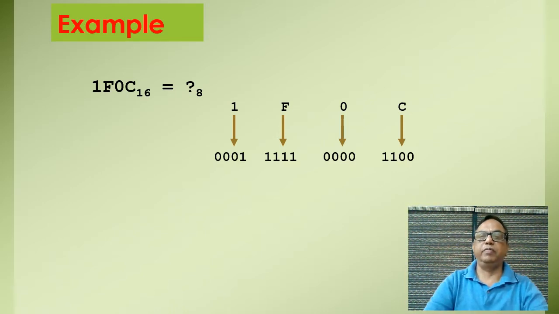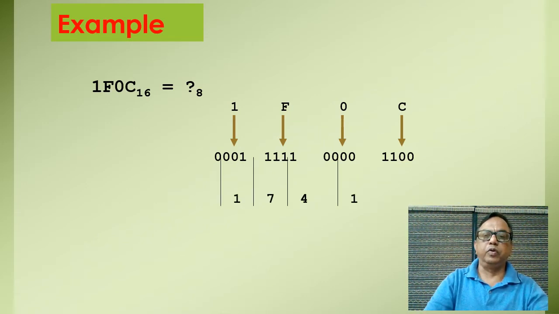And now we have to pair them. So to convert this binary number into octal number, we have to make pairs of 3. So we have made groups of 3. First 3 bits, then the next 3 bits, then next 3 bits, then next 3 bits, then next 3 bits, and this 0 will be all alone.